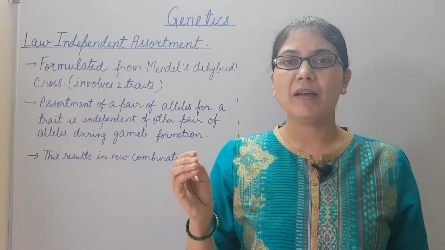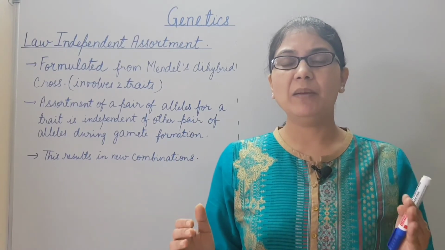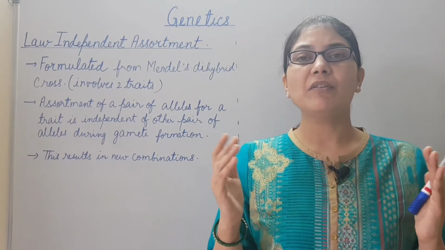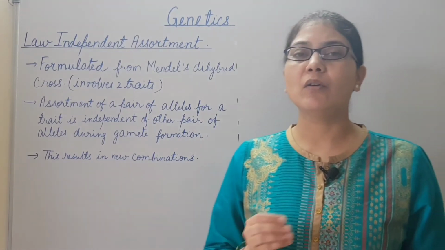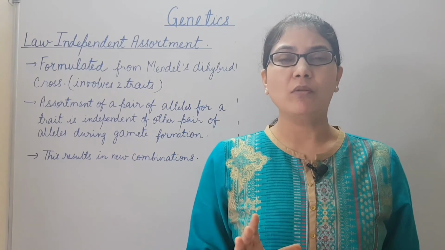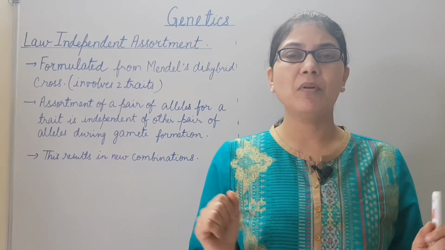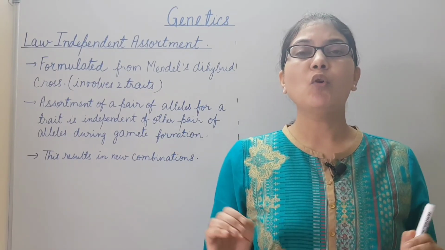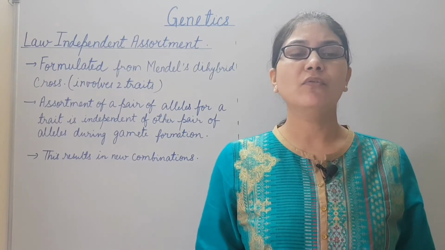It means a character is independent of any other contrasting character and these are not associated. So when the offsprings are formed, in addition to the parental combination, new combinations are also formed.